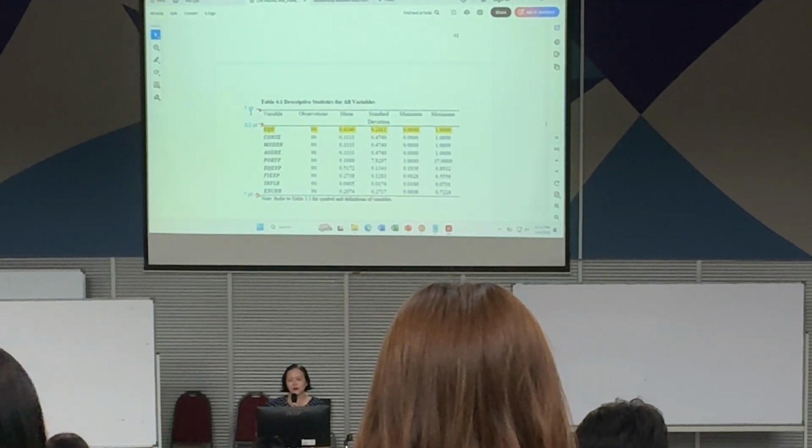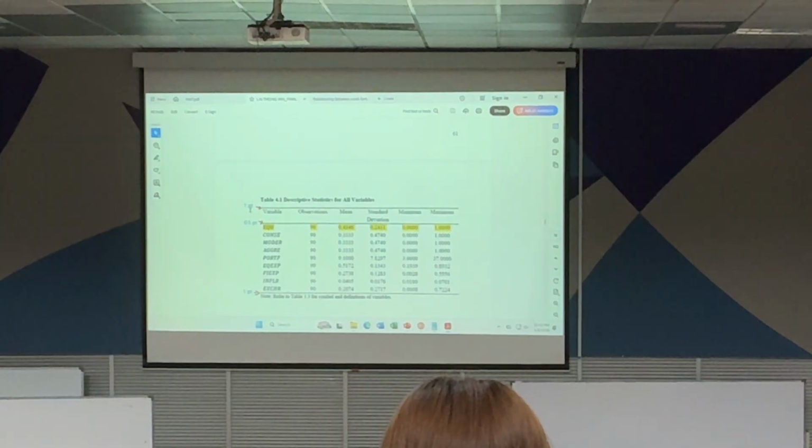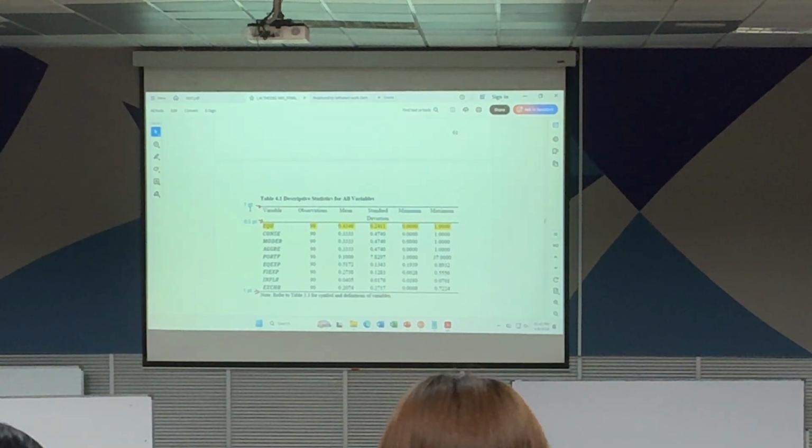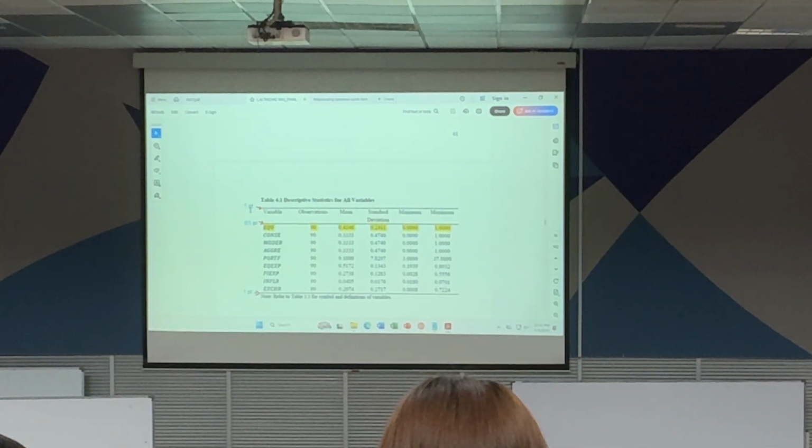Remember your table, you will name 4.1, next table 4.2. It doesn't follow the section. It follows chapter 4, table number 1, table number 2 until the end. Agree? So this is our first table, table 4.1. You can copy the title here, descriptive statistics for all variables. So you notice what we have to report are the things I highlighted from the software output, remember all the yellow things? Now you can see where it goes in my template.